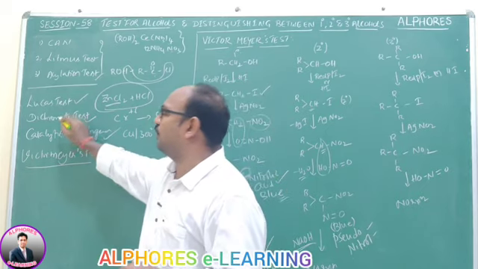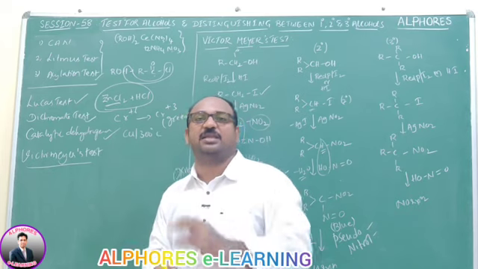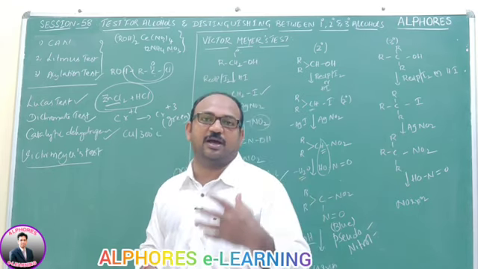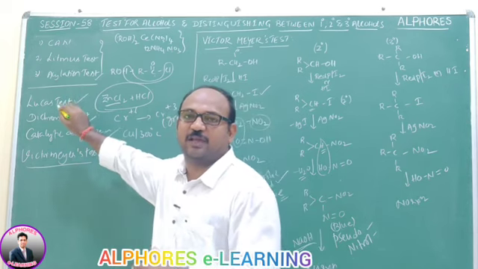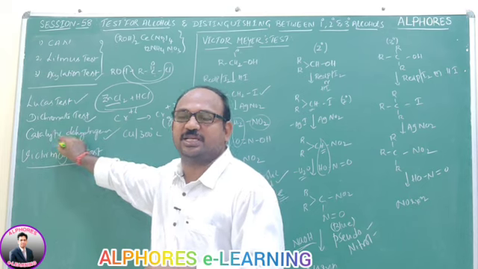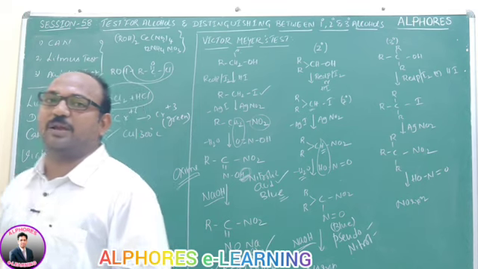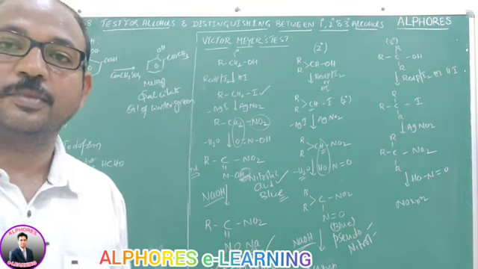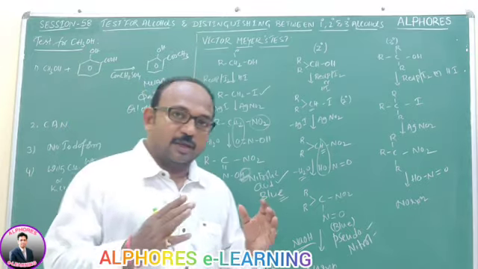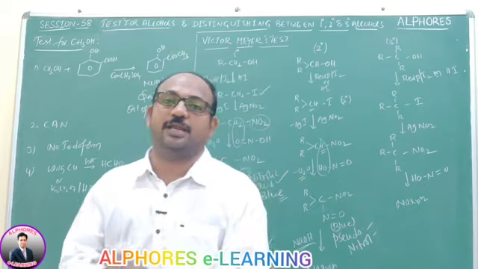And the remaining four are distinguishing tests. Means, how can we separate primary, secondary and tertiary alcohols? How can you identify whether the given alcohol is primary, secondary or tertiary? For that we use the Lucas test, dichromate test, catalytic dehydrogenation test and Victor Meyer test. In these tests we can identify whether the given alcohol is primary, secondary or tertiary.